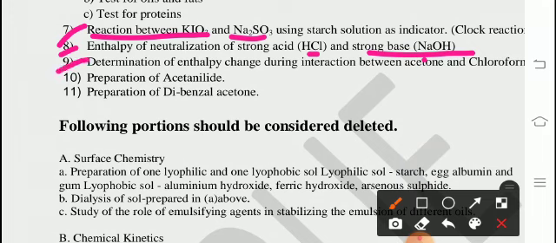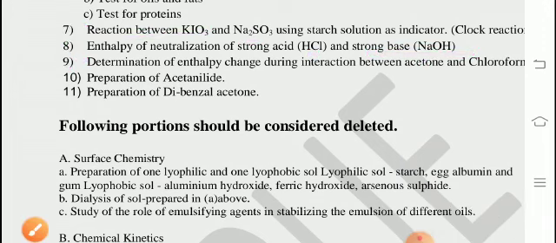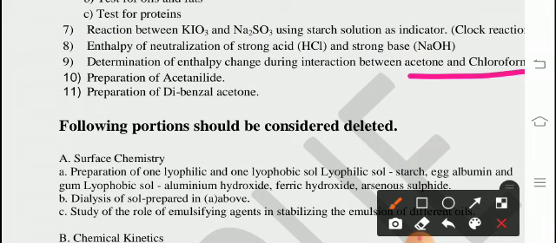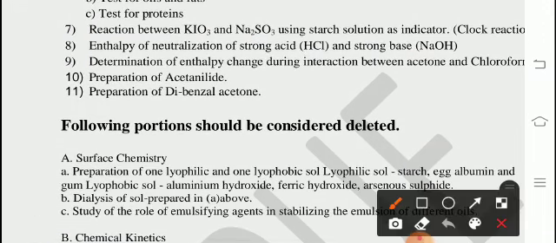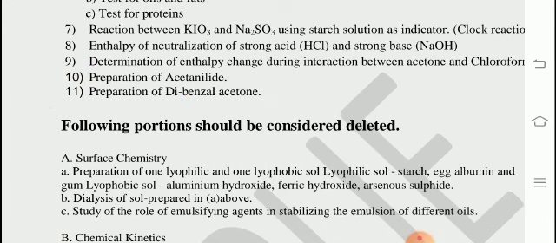Ninth one, determination of enthalpy change during interaction between acetone and chloroform. 10th one, preparation of acetanilide, preparation of dibenzalacetone.